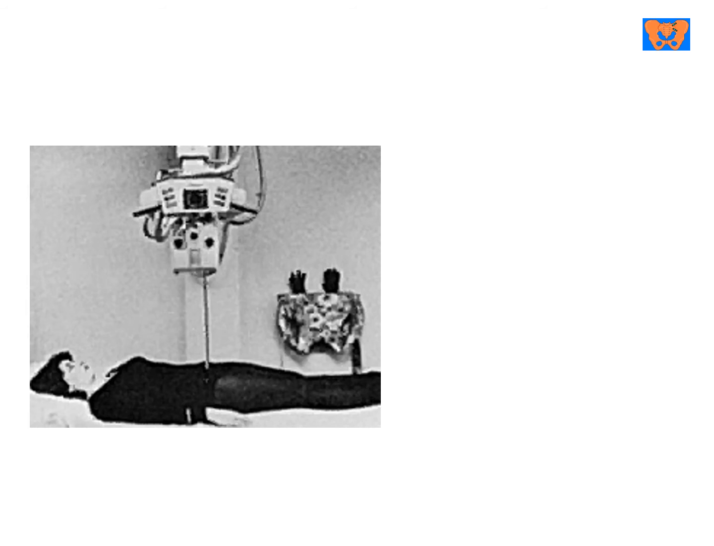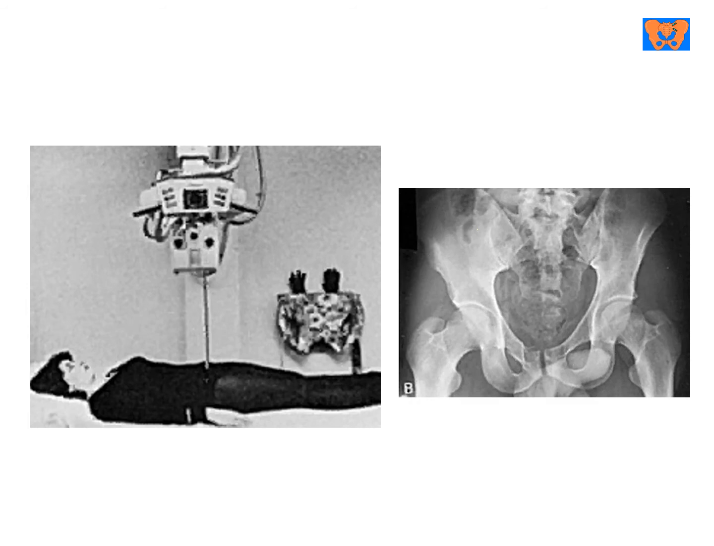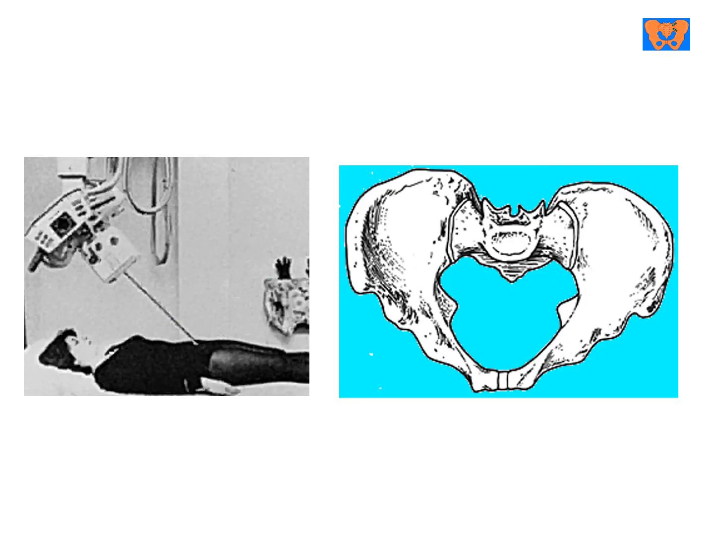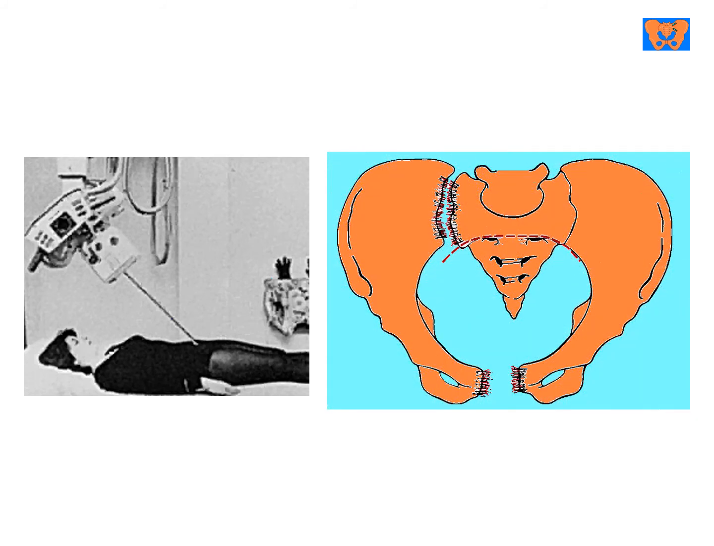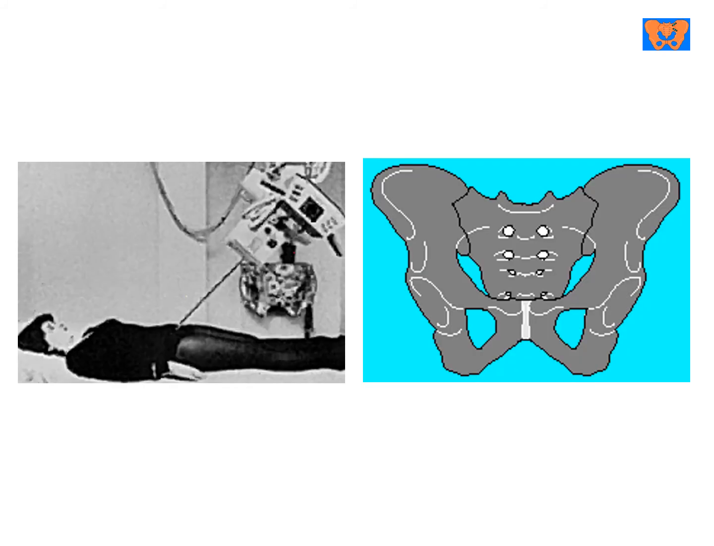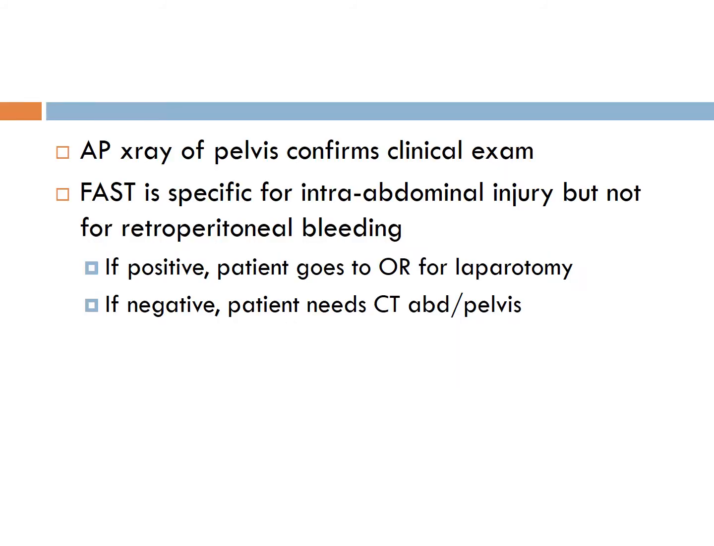This is the pelvic inlet view, the anteroposterior view of the pelvis, the pelvic inlet with caudal inclination of the X-ray tube, and the pelvic outlet views. So the anteroposterior X-ray of the pelvis confirms our clinical examination. FAST is very important and specific for detection of intra-abdominal injury, but not commonly for retroperitoneal bleeding.